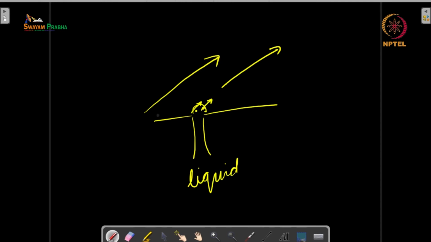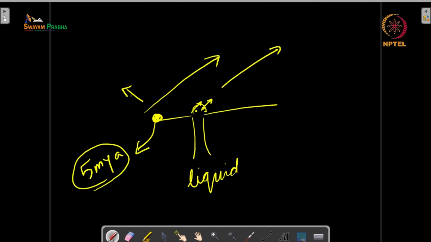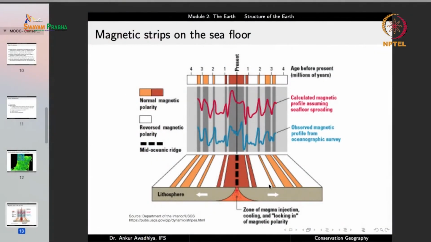So if you have a location and you can compute that this location was say 5 million years old, and at this location you have a magnetic field that is like this, in that case you will say that okay, 5 million years ago the magnetic field was in this direction, and this is what we are observing on the seafloor.